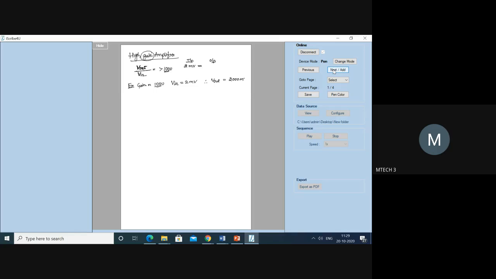Okay, so V out is going to be 2000 millivolts. That means you are sending 2 millivolts in, and the output obtained is 2000 millivolts. What I mean to say here is the operational amplifier you are using is a high gain amplifier, with 2 input terminals and 1 output terminal. Again, the inputs are identified as the inverting input and the non-inverting input. The output is the one.